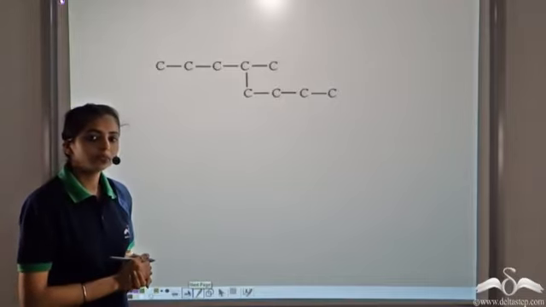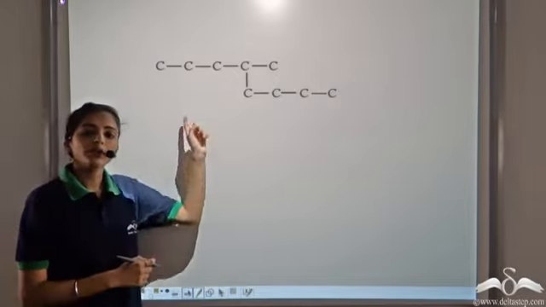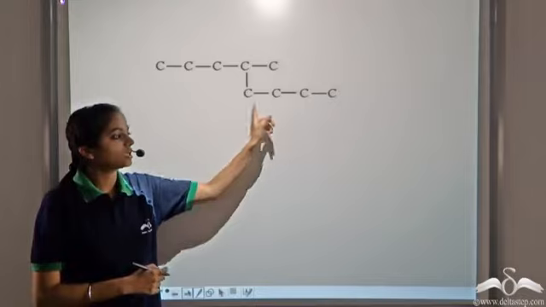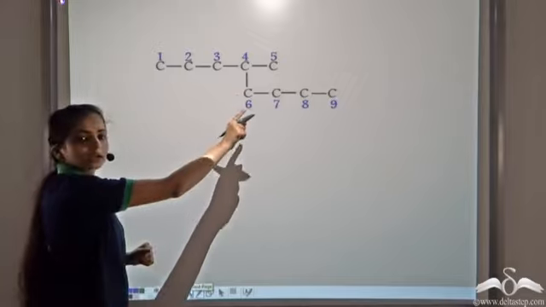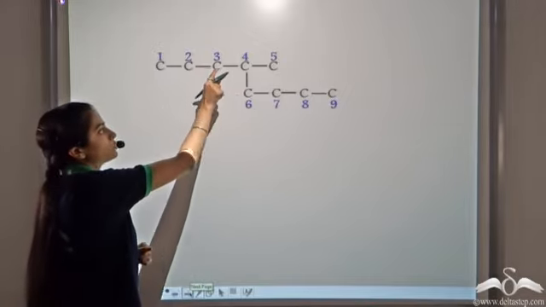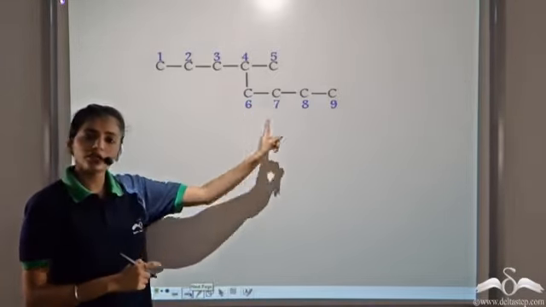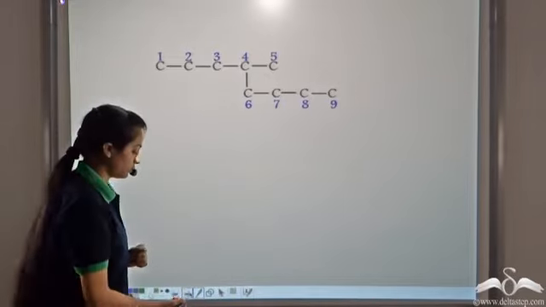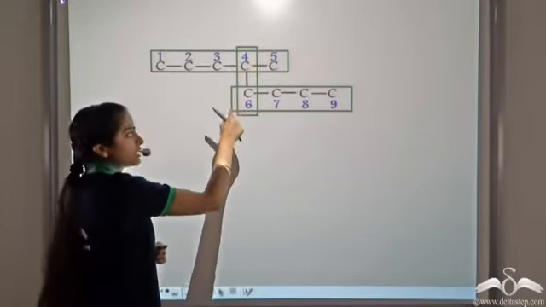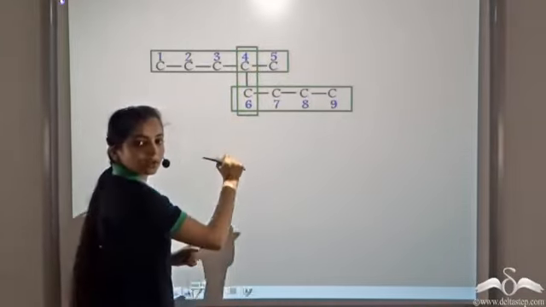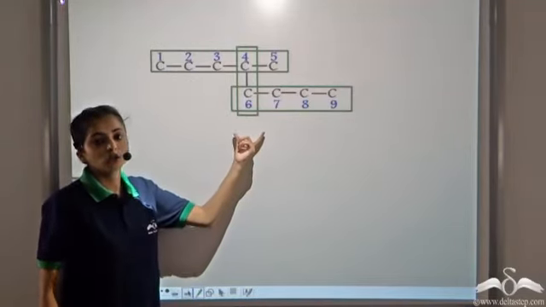Let's take this organic compound. So what is the longest chain in this organic compound? Or say, how many carbon atoms are present in the longest chain of this organic compound? Well, if you say that the longest chain consists of 9 carbon atoms, 1, 2, 3, 4, 5, 6, 7, 8, 9. See carefully, is this the longest chain? Well, no, this is not the longest chain because this is one chain, this is another chain, and this is one chain. So if you talk of 9 carbon atoms in this compound, it is not one long chain.